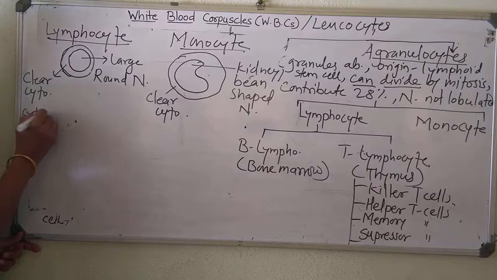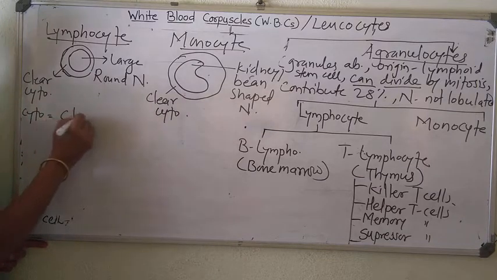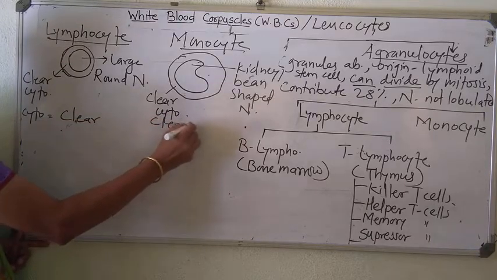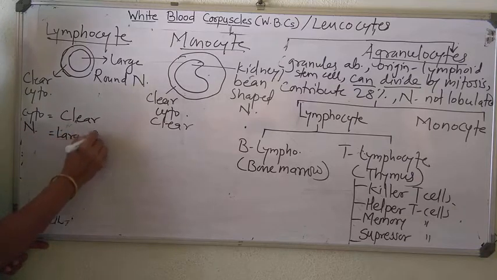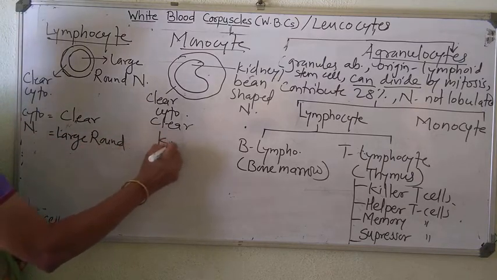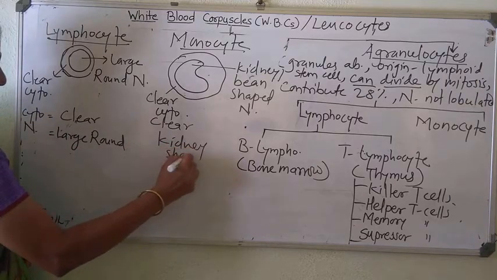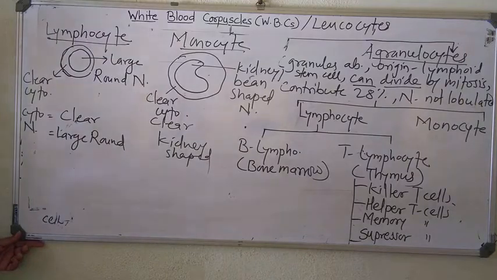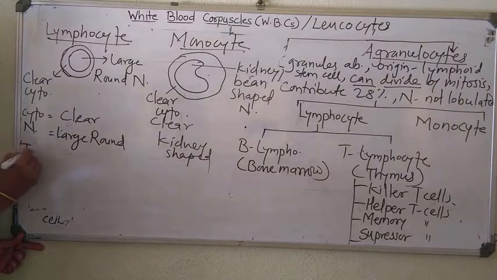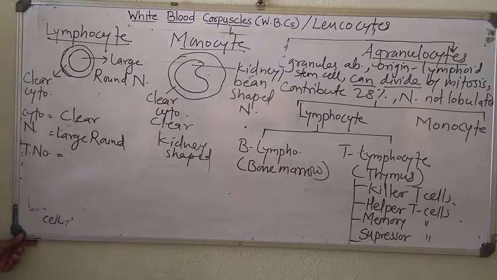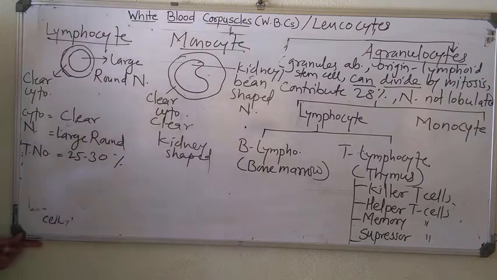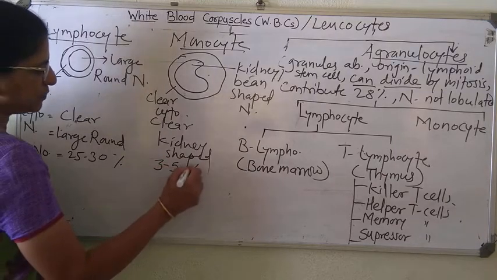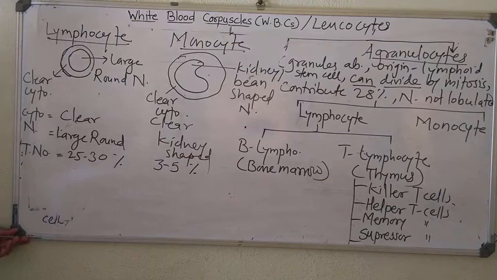Right? Now, back again. Here, cytoplasm of both is clear, nucleus of both is large and round, here kidney-shaped in case of monocyte. Total number: lymphocytes contribute 25 to 30% of the total number of WBC, whereas monocytes contribute only 3 to 5% of total number of WBC.